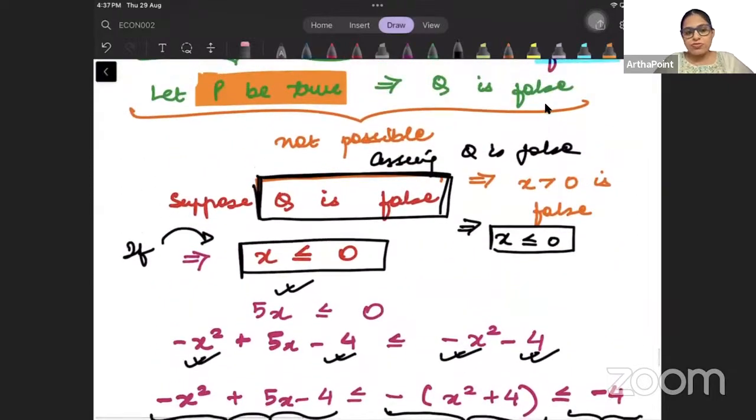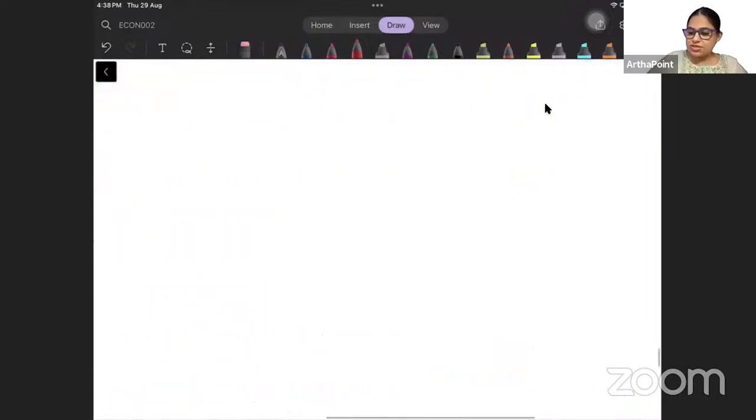What is proof by contradiction? Where you go ahead and you assume that Q is false. You start solving it and then you get P is false. पर आपने assume किया होता है कि P true है. So it becomes a contradiction. So you have all three methods. What is the first method saying? Beta, dobara, let's revise it. The first method was direct method.